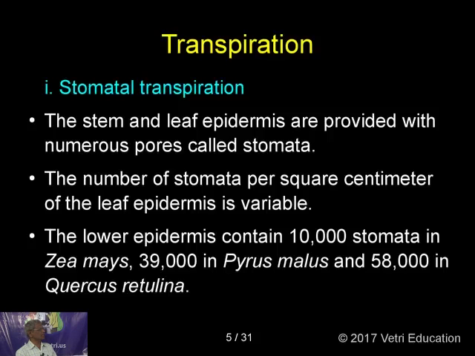So stomatal transpiration is taking place through the stem and leaf epidermis. And these two organs, the stem and the leaf, are provided with numerous pores called stomata. Of course, they are present everywhere in the plant.